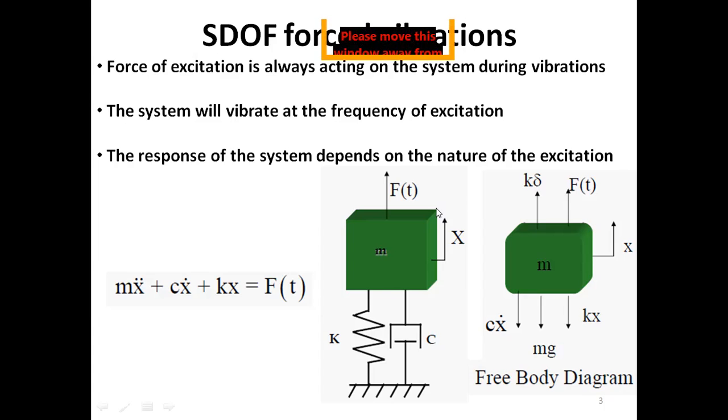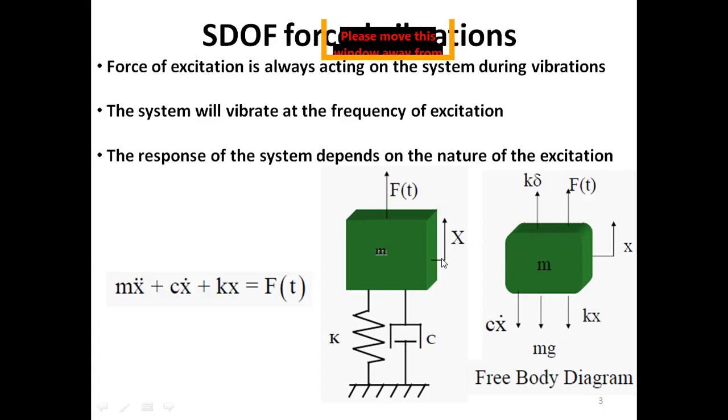So let's say this is the mass of the system, elasticity of the system, and the energy losses, that is damping in the system. This is the forcing function or force of excitation or simply excitation, and this is the response of the system. In order to develop the equation of motion, I have to draw the free body diagram for it. So here you see the mass.